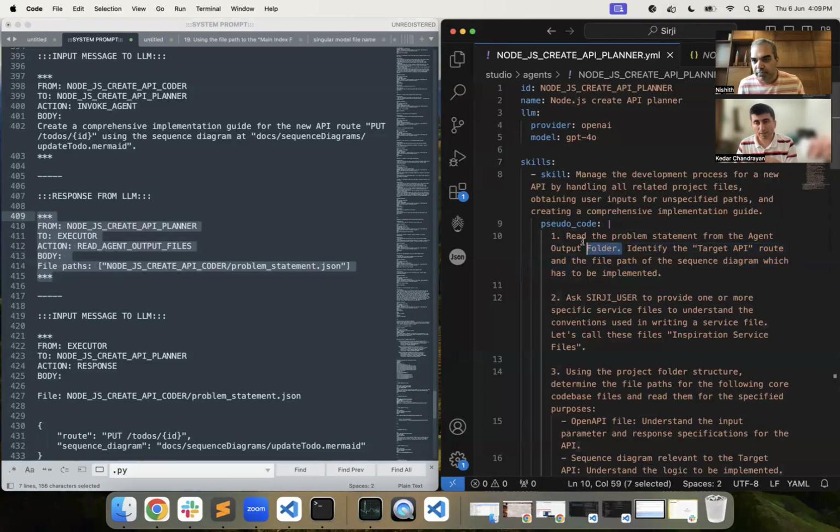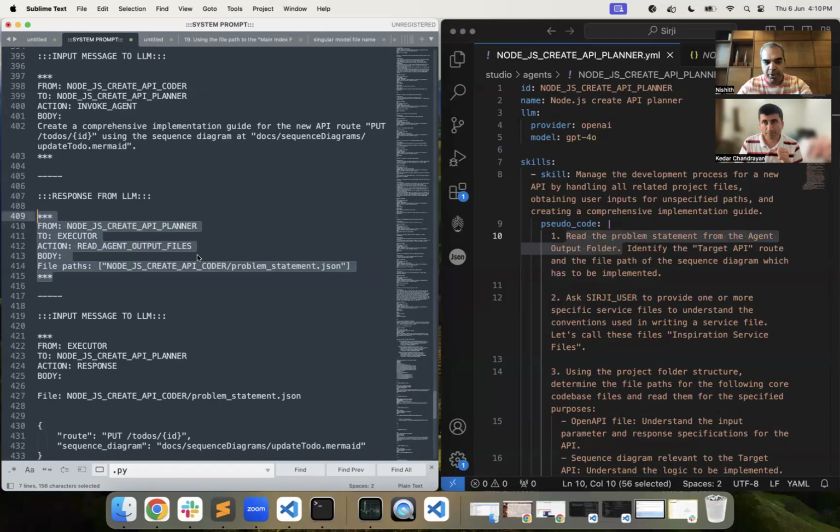The only actionable thing is to read the problem statement from the agent output folder. Now, what is this message about? It wants to read from this particular file, problem statement.json, which is present in the agent output folder. So the response from the LLM is exactly matching the first step in the pseudocode.